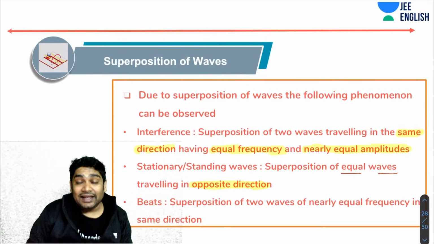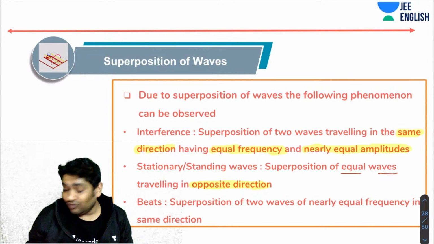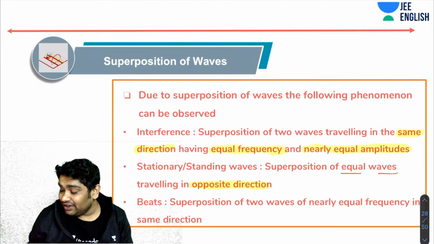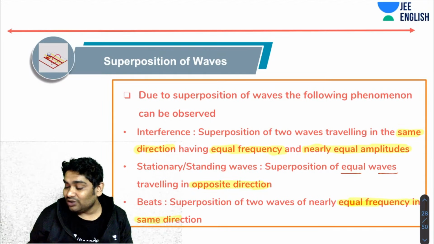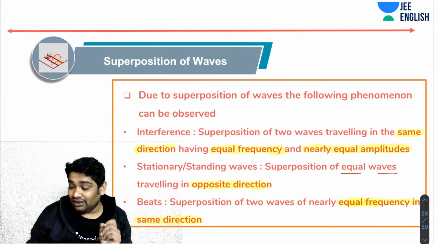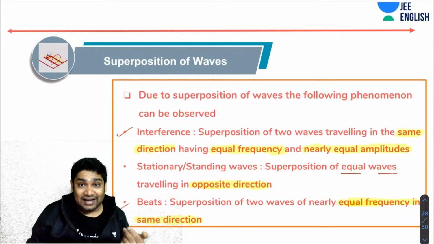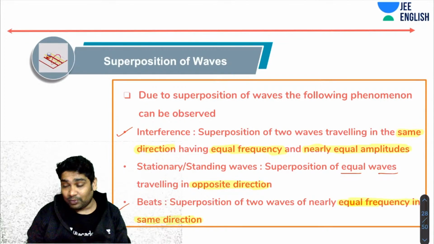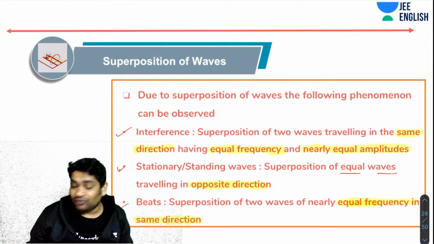Then you have beats. Beats are formed by the superimposition of two waves of nearly equal frequency traveling in the same direction. If the frequency is exactly the same, then you get interference. If it is slightly different, then you get beats. And if the frequencies are the same but the directions are opposite, then you get standing waves. These are the few phenomena that we are going to focus on.